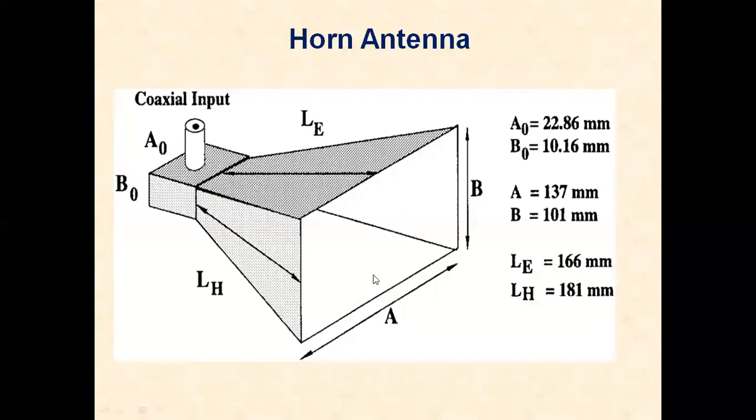These are the dimension considerations of the horn antenna: the width, height, flaring width, flaring height. Through coaxial cable we are applying the signal. When the transmitter is connected to this coaxial cable, the signal will be radiated through the horn antenna and further propagated towards the parabola shape.